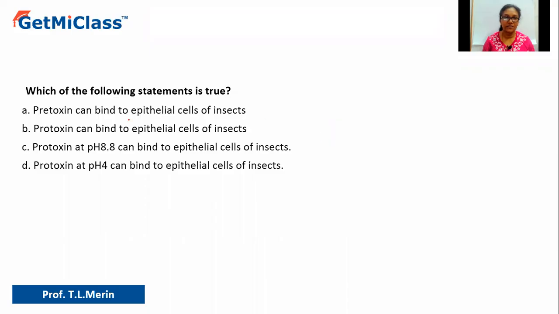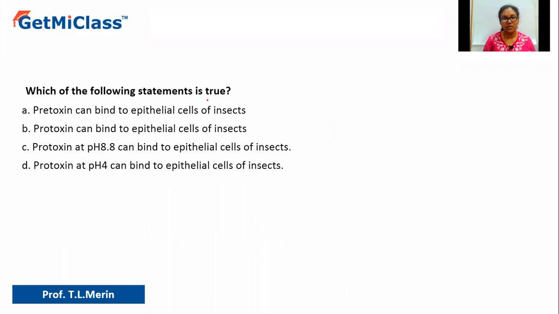Let's solve this question which says, which of the following statements is true? Option A says pre-toxin can bind to epithelial cells of the insect. Option B says protoxin can bind to epithelial cells of insects. Option C, protoxin at pH 8.8 can bind to epithelial cells of insects. Option D, protoxin at pH 4 can bind to epithelial cells of insects.